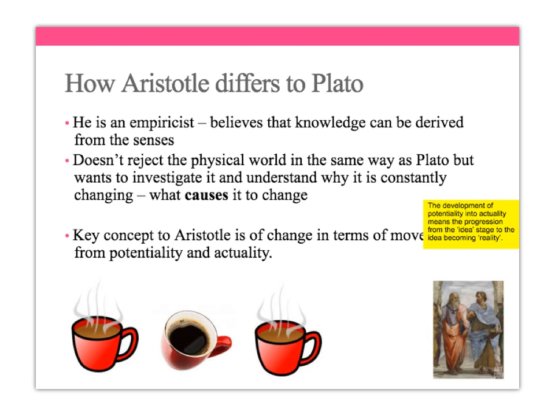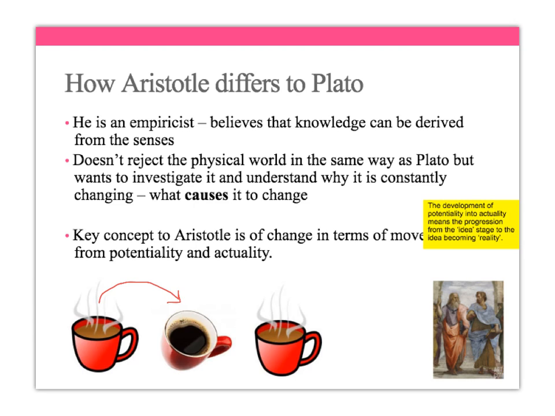So we take the example at the bottom. You've got a hot cup of tea or coffee. And what you see is that over time, thinking about the environment, say it's a cold day, that cup of coffee is going to get cold. And so what we have is a movement: it's actually hot, but while it's actually hot, it has the potential to become cold. Now over time it's going to change and move to being a cold cup of coffee.